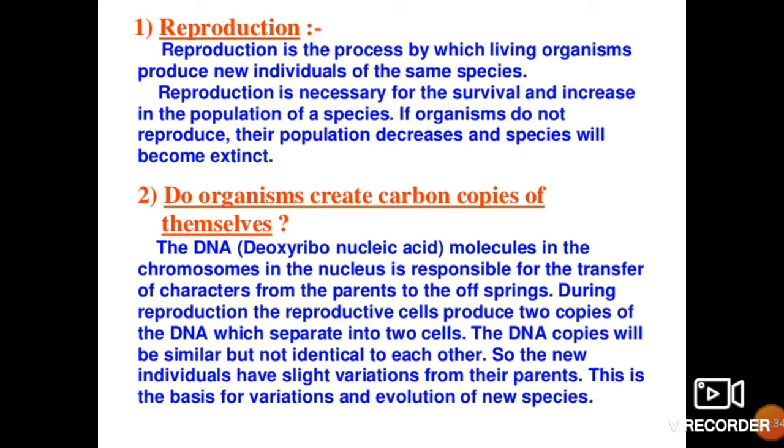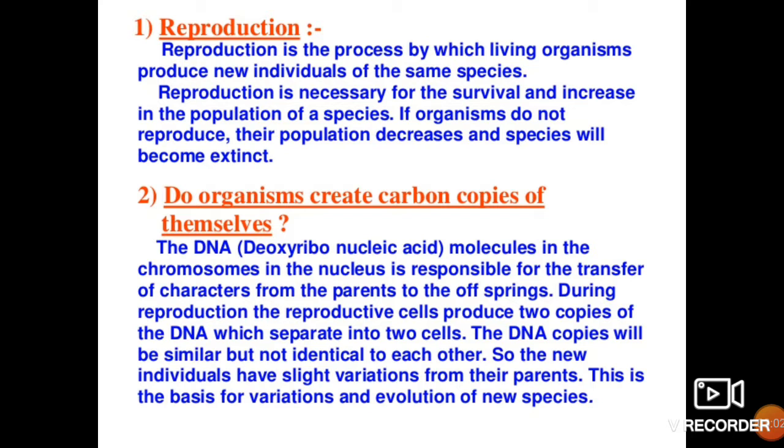The DNA copies will be similar but not identical to each other. That means the characteristics will be similar, but they are not identical. They are not exactly the same. So some changes are there while copying it. It is very important to understand that while DNA is copying itself, it is not an exact copy, but the copy is with some changes.